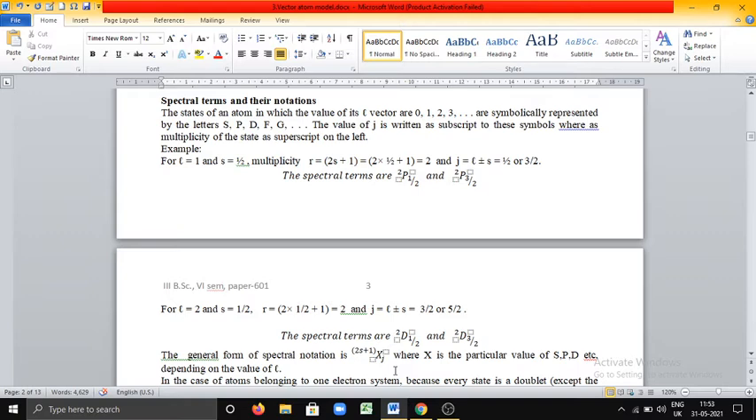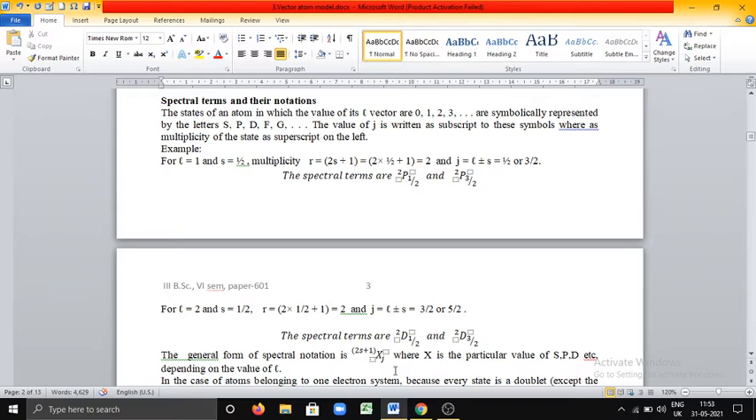And multiplicity is given by 2S plus 1. Multiplicity is written as a superscript. You should not confuse these here. While writing spectral terms, the value of J should be written as a subscript, whereas multiplicity should be written as a superscript.